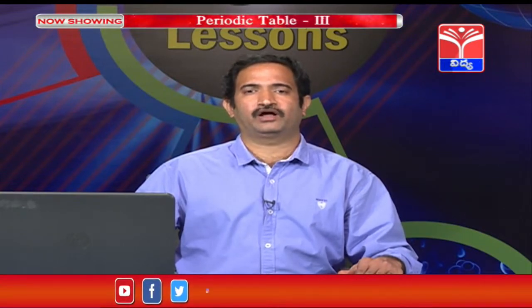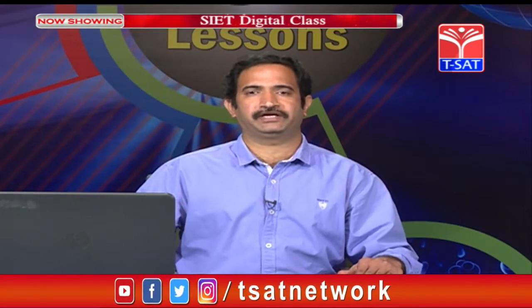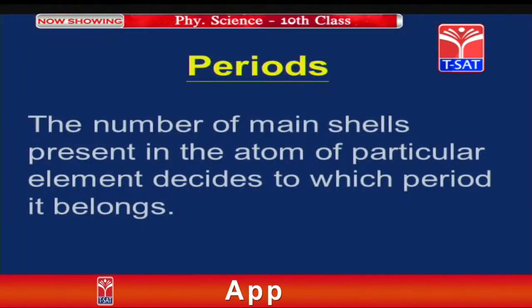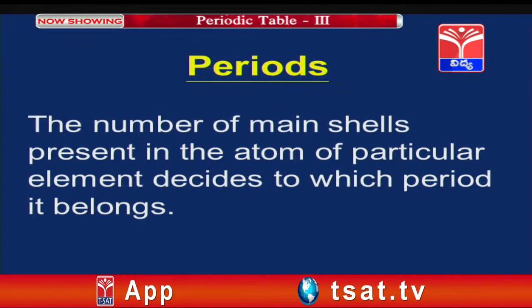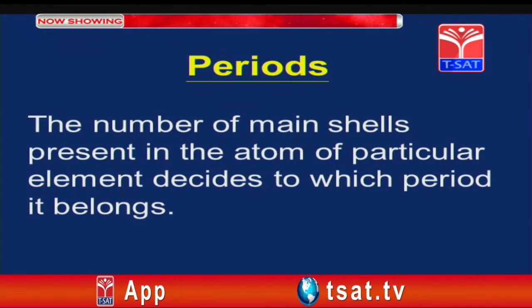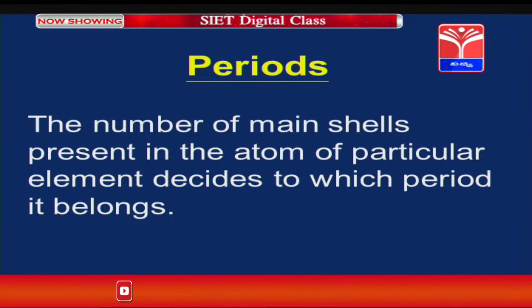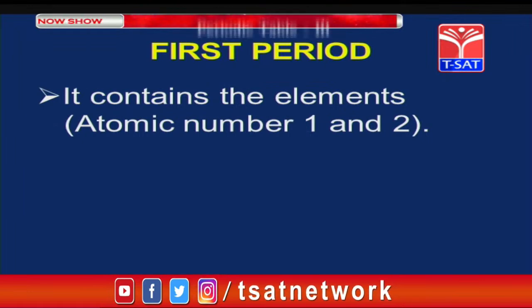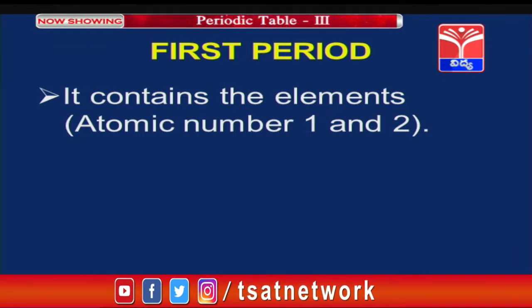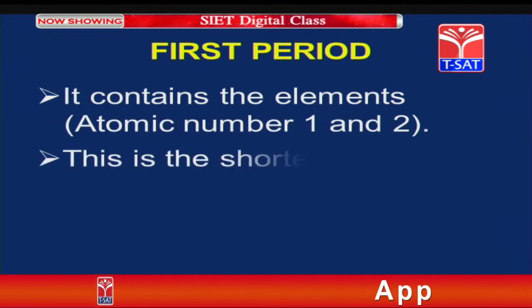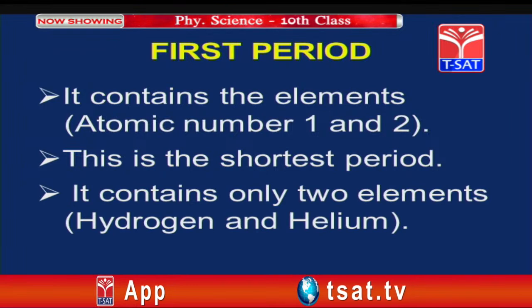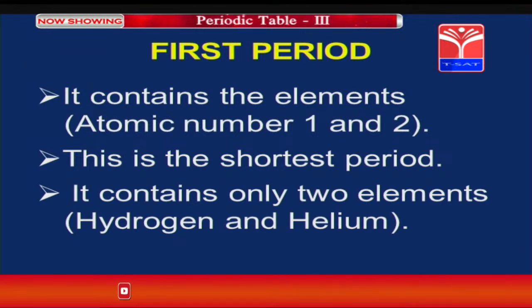Now, we will discuss periods. Periods are nothing but horizontal rows within the periodic table. Now, we will see how electrons are arranged here. The number of main shells present in the atom of a particular element decides which period it belongs to. The first period contains the elements with atomic numbers 1 and 2. In the first period we are having only 2 elements, hydrogen and helium. It is the shortest period. It contains only 2 elements, hydrogen and helium.